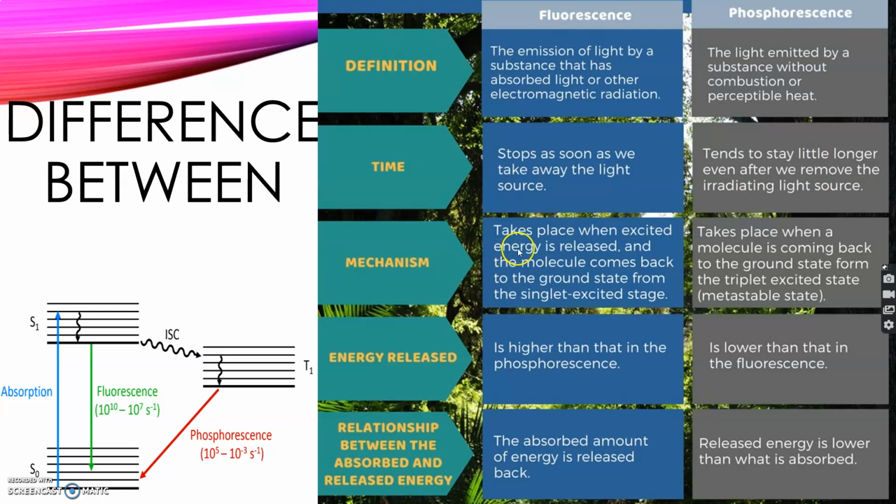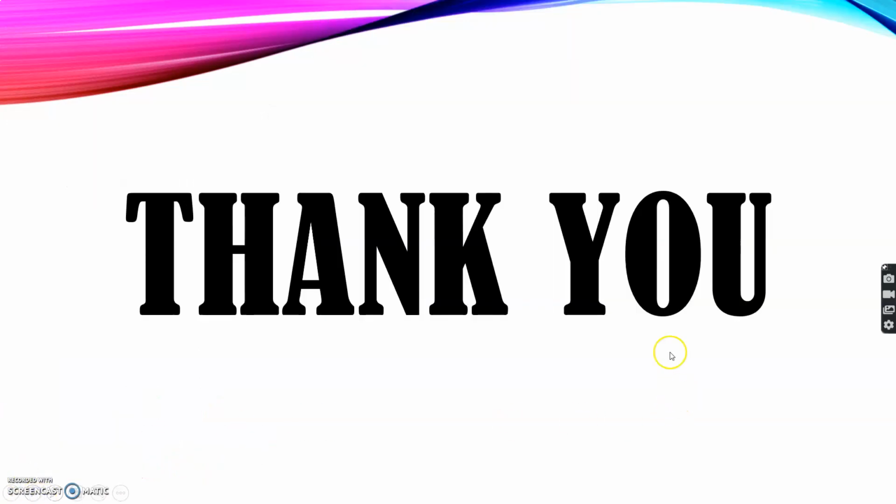What is the mechanism? Fluorescence takes place when excited energy is released from the singlet excited state to the singlet ground state. And phosphorescence takes place when the molecule is coming back to the ground state from the triplet excited state. What is the energy released? For fluorescence, the energy released is much higher, and for phosphorescence it is much less. And what is the relationship between the absorbed and released energy? In fluorescence, the absorbed amount of energy is released back, and in phosphorescence, the released energy is lower than what was absorbed. So with this, we come to an end of today's class.